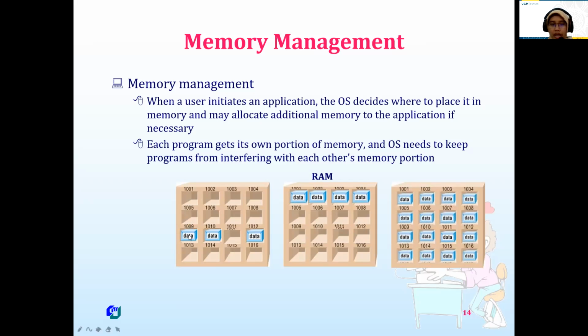So we put data there, of course in the RAM. The data in RAM has an address. So the operating system manages locating the data in an appropriate location in RAM and gives it the address.